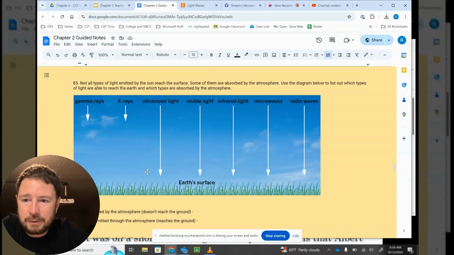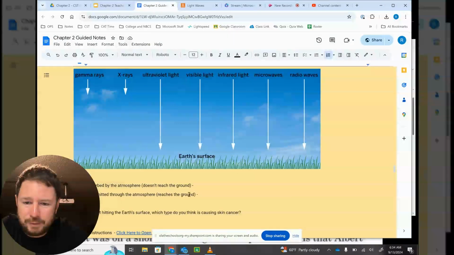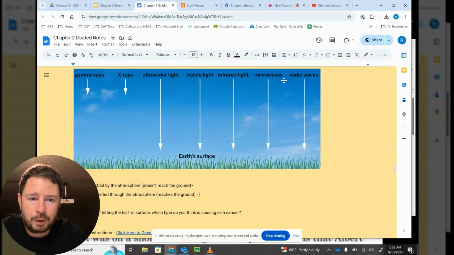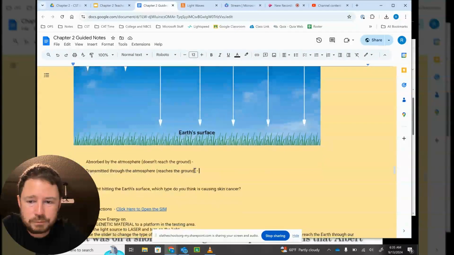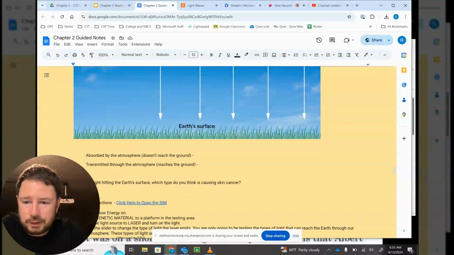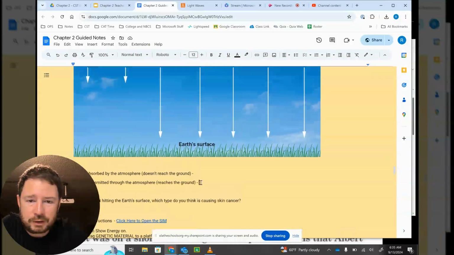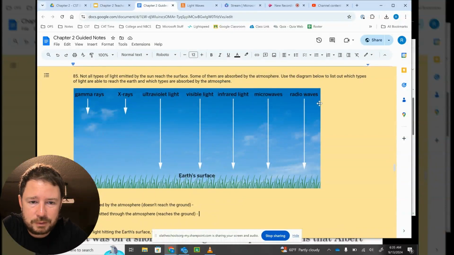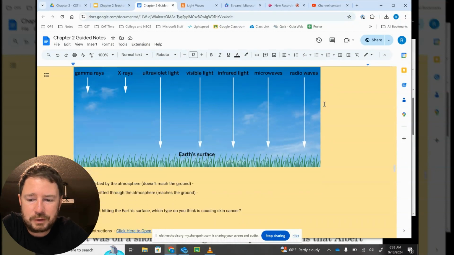So question 85, which wavelengths are absorbed by the atmosphere? I want you to write in gamma rays and X-rays. Which ones are transmitted through the atmosphere? I want you to write UV, visible, infrared, microwaves, radio waves. All right, so pause and write those down. 86. Of the light hitting the Earth's surface, which type do you think is causing skin cancer? So out of these, which one do you think is responsible for giving people skin cancer?